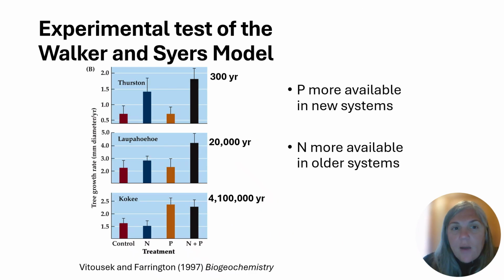And again, that test in Hawaii by Vitousek and Farrington also demonstrated that, where they added phosphorus to young, intermediate, and old soils and found a larger response in plant growth when adding phosphorus in the older soils. So that suggests that plant growth and net primary productivity is actually limited more by phosphorus in older soils.